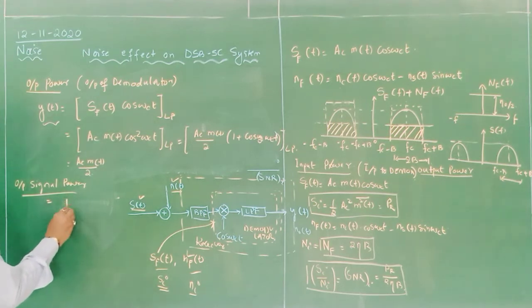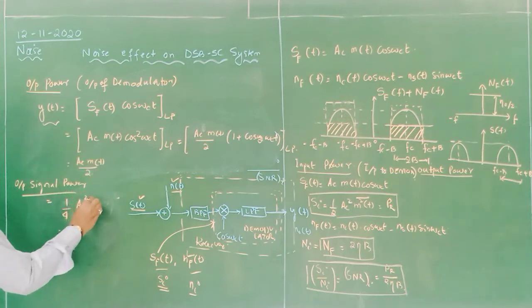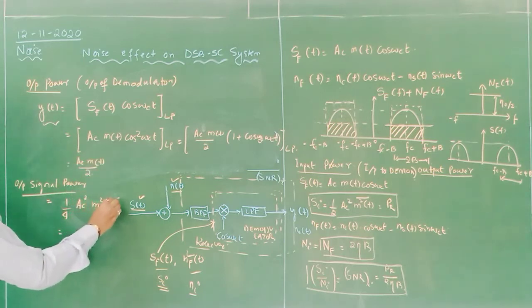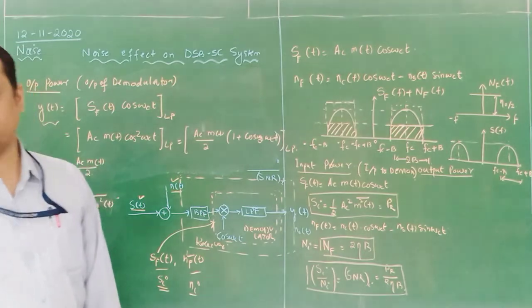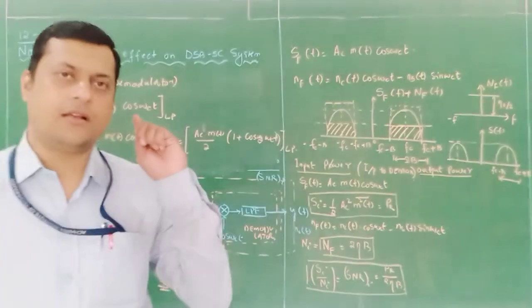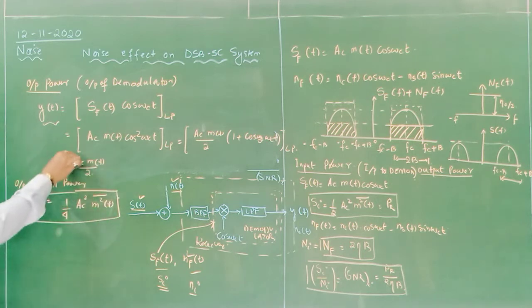So it will become 1 by 4 AC square, m square of t whole bar, half AC square into m square of t. So this will be my output signal power. Now I need to calculate, this is my S naught. From where have we derived this? From the power content in the pi of t. That is the output signal power.